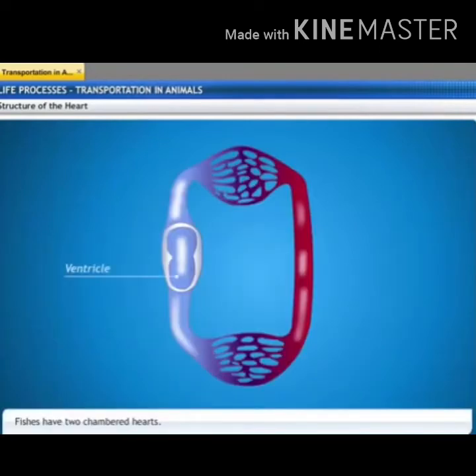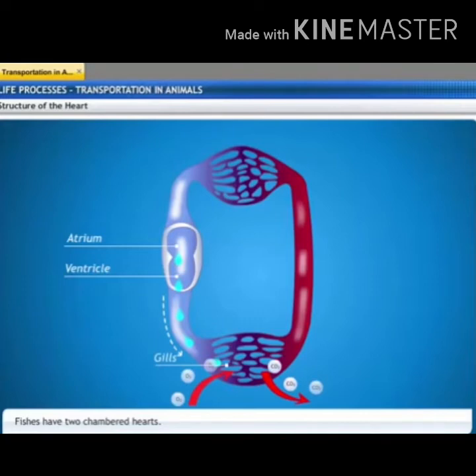Fishes have a 2-chambered heart, 1 auricle or atrium and 1 ventricle. Deoxygenated blood passes from the ventricle and flows over the gills, and exchange of gases takes place in the gills, and the oxygenated blood flows to the cells, that is to the capillaries, and from there to the atria. You can see the circulation, how it takes place.